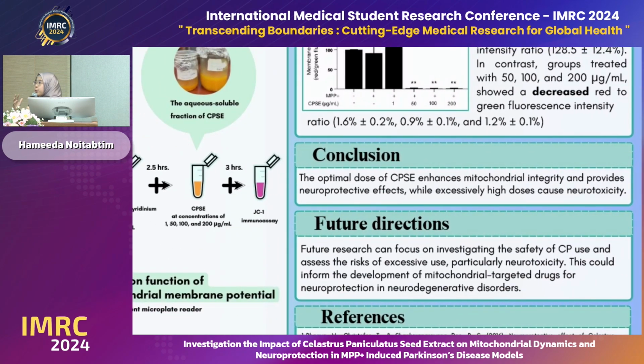From this finding, we may conclude that an optimal dose of CPSE enhances mitochondrial integrity and provides a neuroprotective effect, while excessively high doses lead to neurotoxicity. With this being said, our research answered the hypothesis that Celastrus paniculatus affects mitochondrial membrane potential in the neuronal apoptotic pathway. Therefore, future research can focus on investigating the safe use and assessing the risk of excessive use, because these could help to develop mitochondria-targeted drugs for neuroprotection in neurodegenerative diseases.